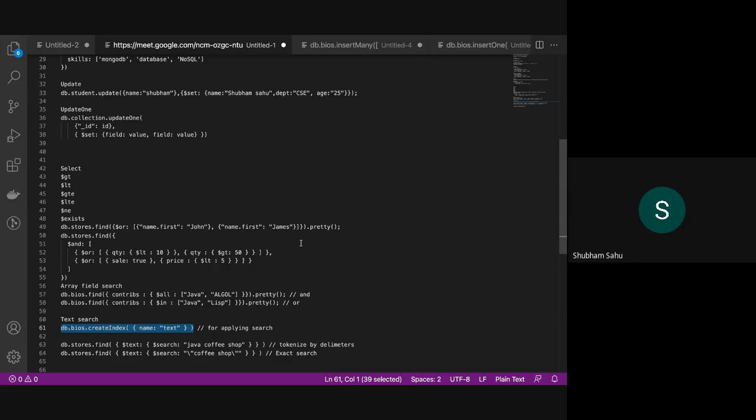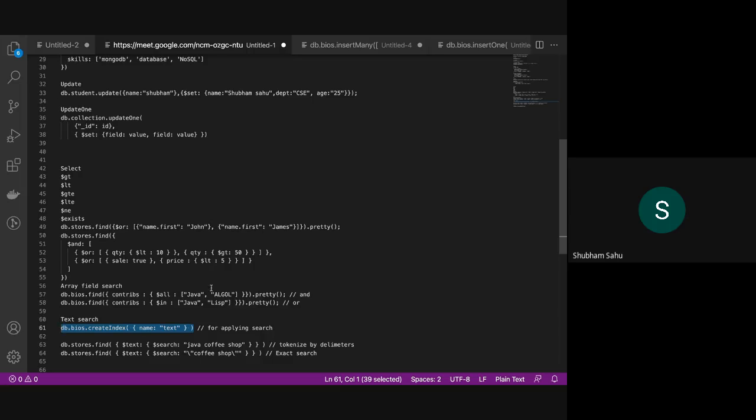Okay, so those particular fields will create a text search index. Okay, text index for those fields. And then we'll perform text search. So whatever search will get performed, that will be taking results from those text search index fields.